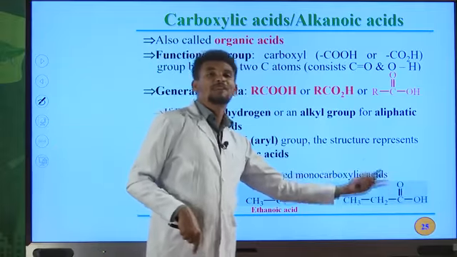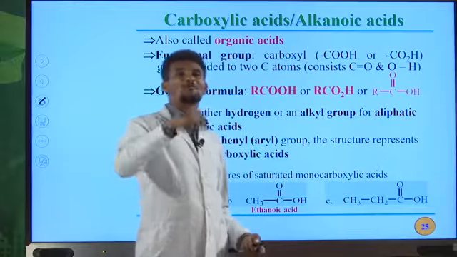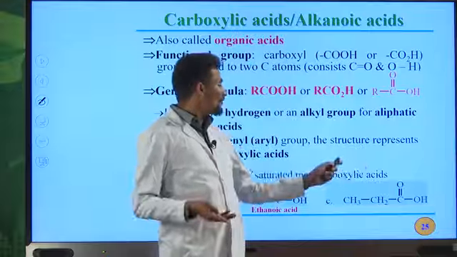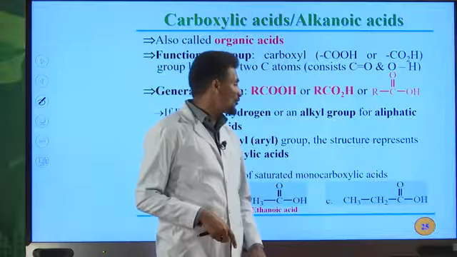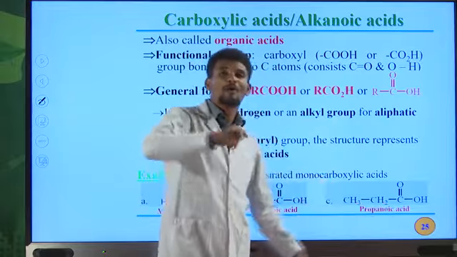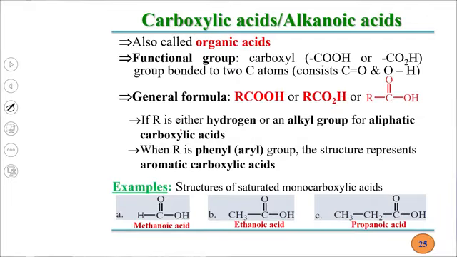The common name for this one is propionic acid. It is derived from the Greek word propion, which means milk, okay? Therefore, propionic acid is the common name for this carboxylic acid. Its IUPAC name is propanoic acid. Propane, the E of an alkane must be replaced by oic acid to write the IUPAC name for this carboxylic acid.